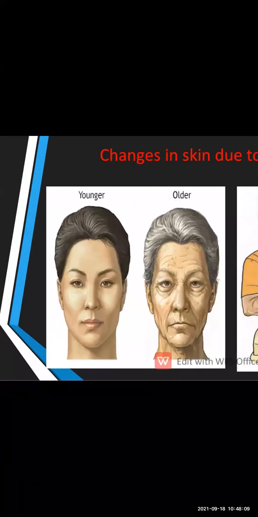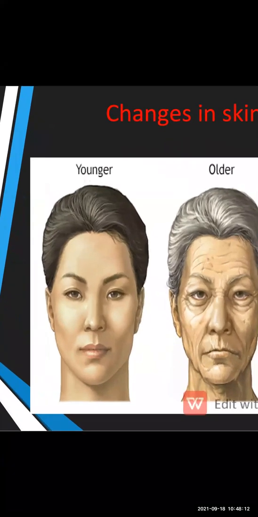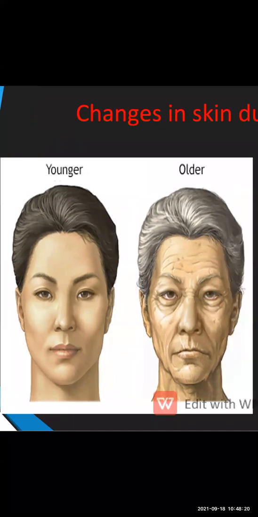Okay, now in this picture you can see the difference of the skin between a younger and an older person. When the person is young, the skin is always shining, glowing, soft to touch, without wrinkles. But as the person gains age, what happens? He becomes older, the color of the hair changes, wrinkles occur near the eyes, cheek, chin and forehead. All the body skin becomes loose and wrinkled, it has folds.